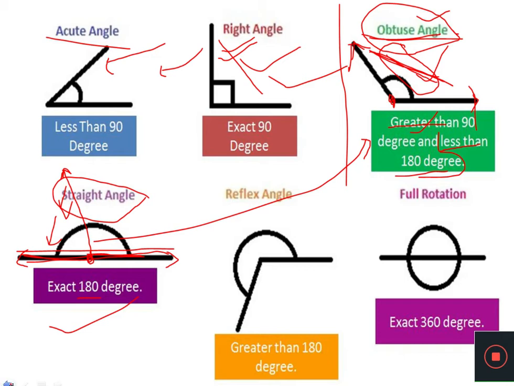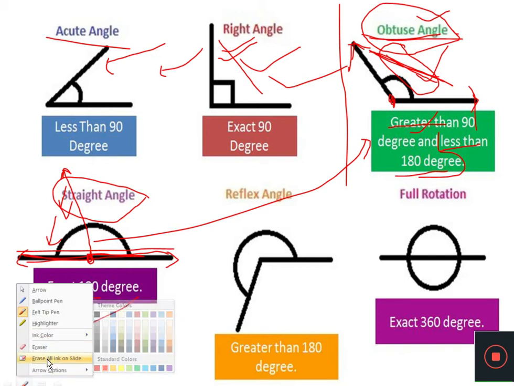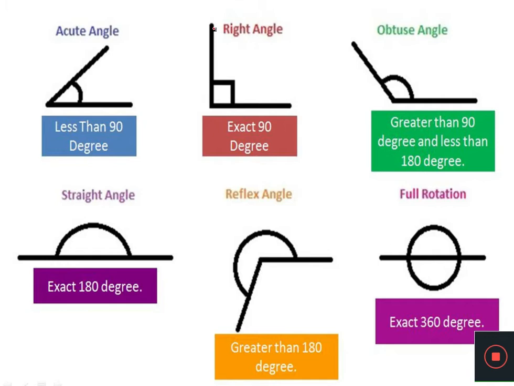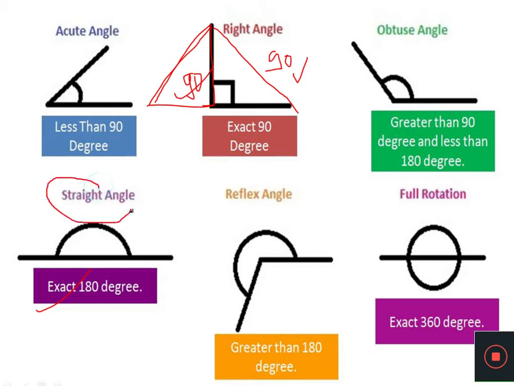So we can also understand this straight angle by the right angle. Now here you can see the degree of this right angle is 90 degrees, isn't it? When this ray also came down here, what will be the degree of this ray with this ray? Again there will be 90 degrees. So this 90 and this 90 will be 180 degrees. So the measurement or the degree of a straight angle is 180 degrees.